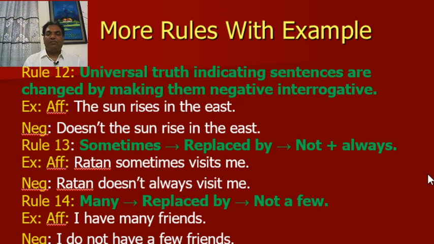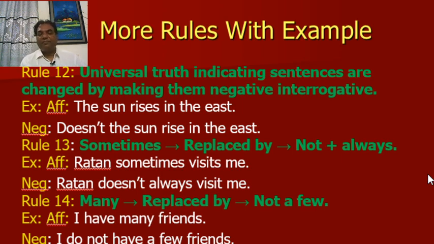Rule number 12: Universal truth indicating sentences are changed by making them negative interrogative. You have to be careful about this. Example, affirmative: The sun rises in the east. Negative: Doesn't the sun rise in the east? Here there will be a question mark after east.